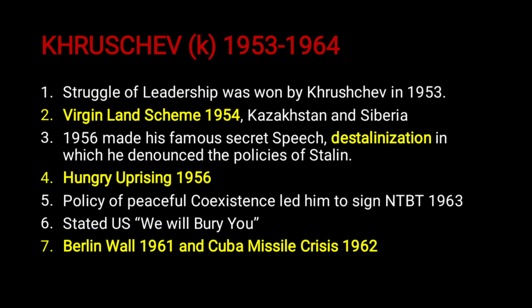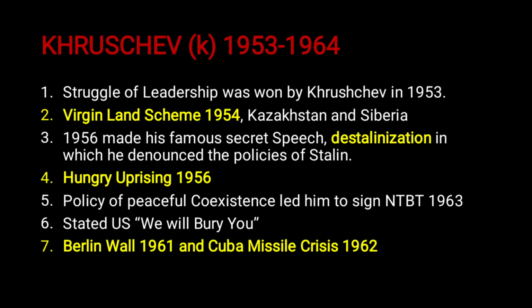And now Khrushchev, we all know that Khrushchev came to power in 1953 and he introduced the virgin land scheme. Virgin land scheme means he would make use of land for agriculture for the first time, in Kazakhstan and Siberia. So they use virgin land mainly for agriculture purposes. That's the virgin land scheme policy of Khrushchev.